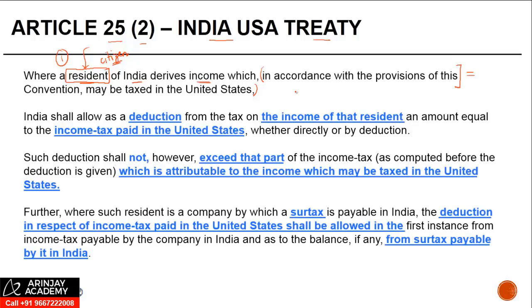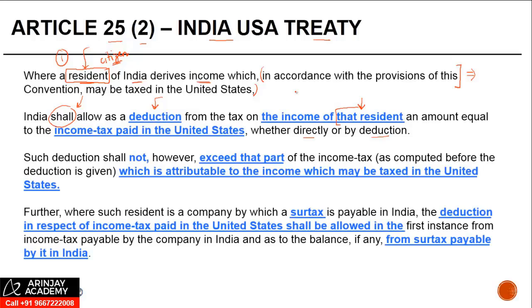And if this happens, then the outcome is what? India shall. It's not an option. If the income has been taxed in US as per the treaty, then India is under an obligation to allow as a deduction from the tax on the income of that resident an amount equal to the income tax paid in the United States, whether directly or by deduction. So once the tax has been paid in accordance with the treaty provision in US, India is under an obligation to allow a deduction from the income tax of that resident.